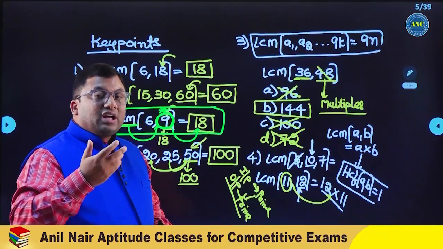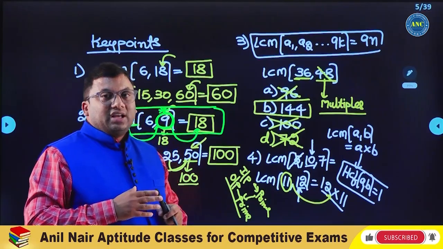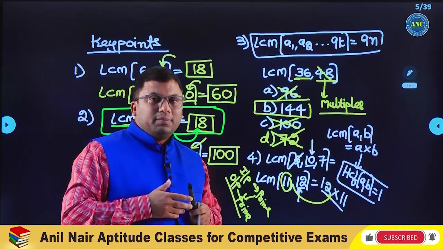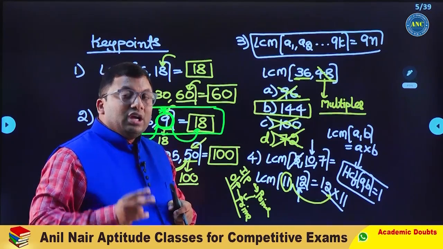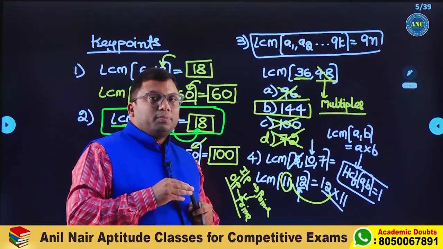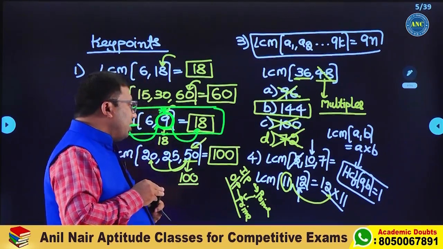Third, if the input number's digital sum is 9, then on applying LCM, the answer's digital sum will be 9. Fourth, if two numbers are co-prime to each other, the LCM of co-primes is their product.